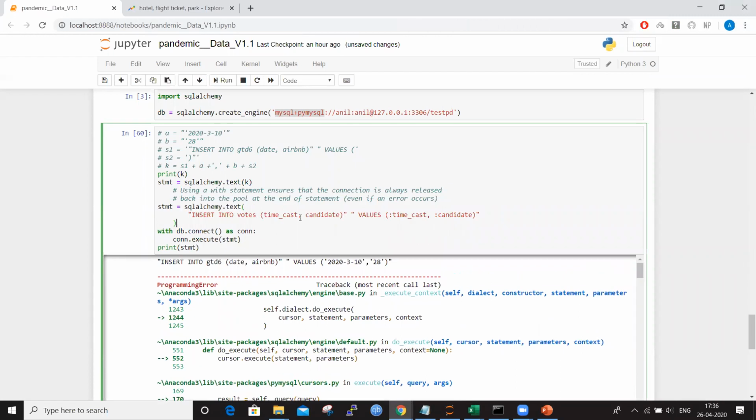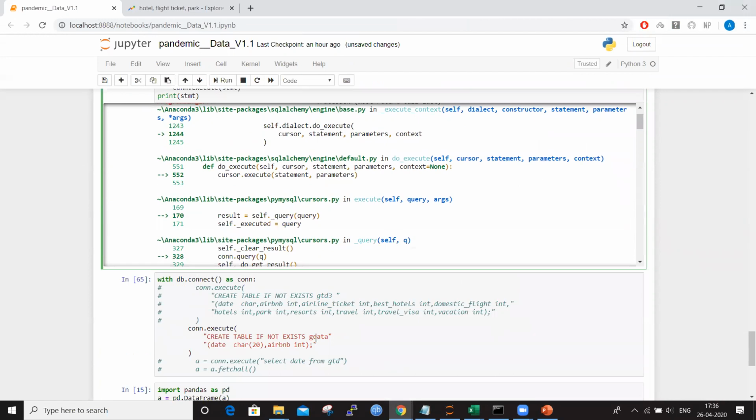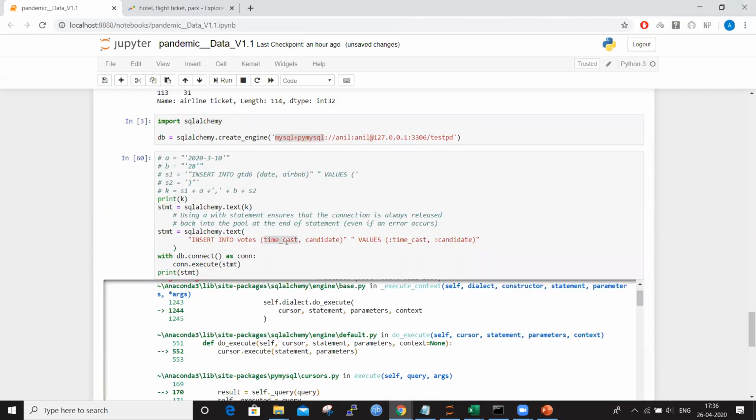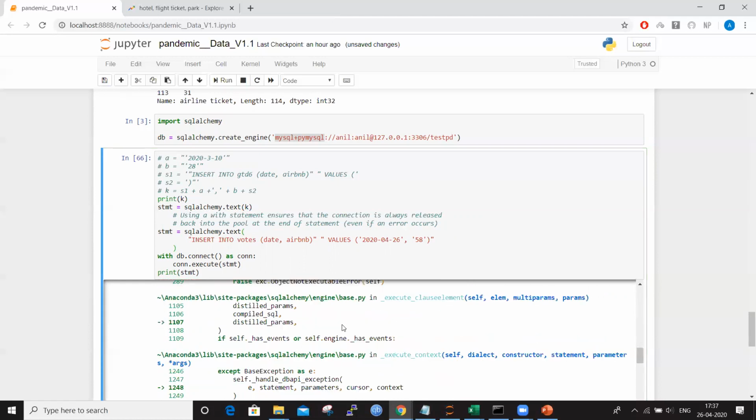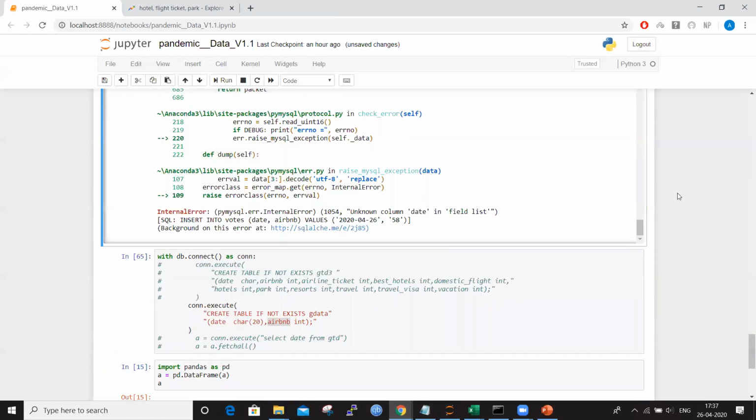So this is insert into, our date and age. The values are, let us say, for date 26, and some random value like 58. So we can insert values like this.